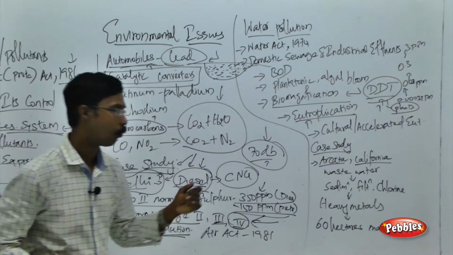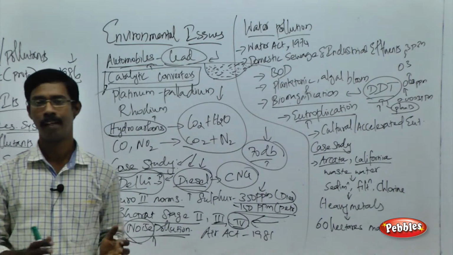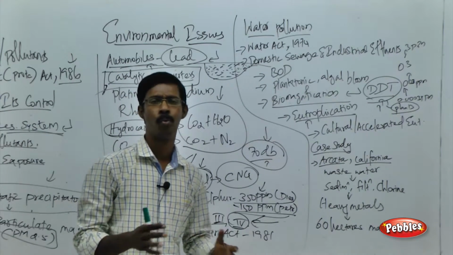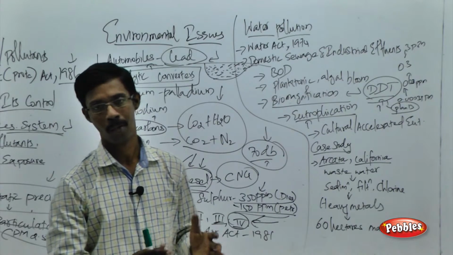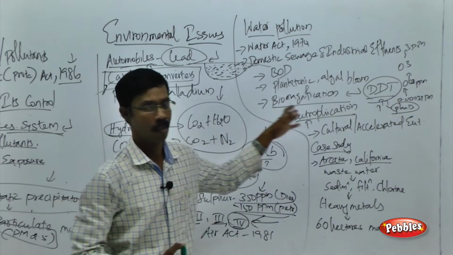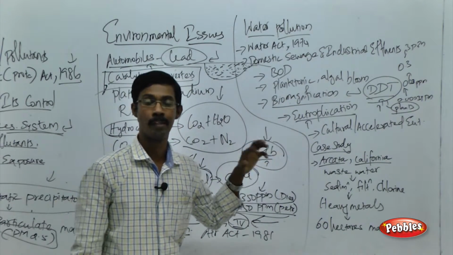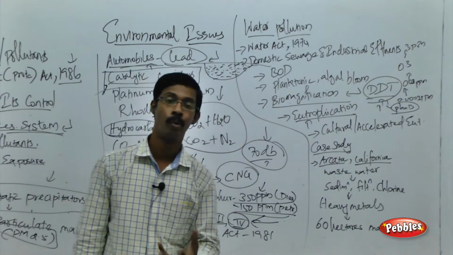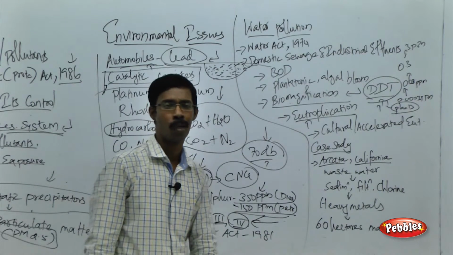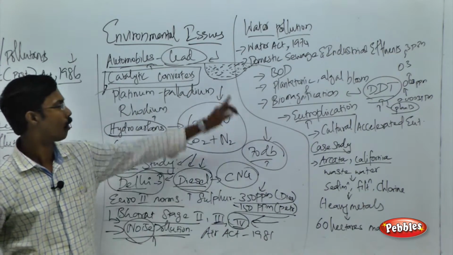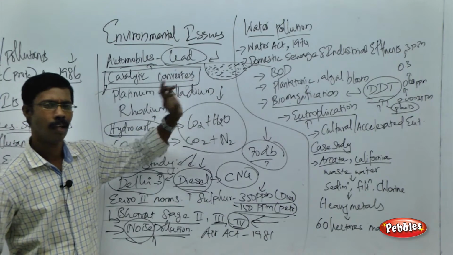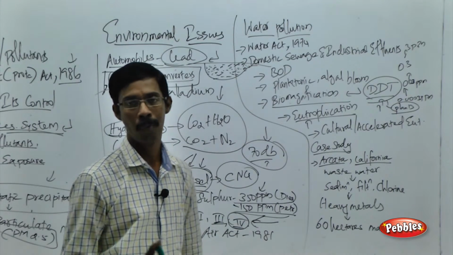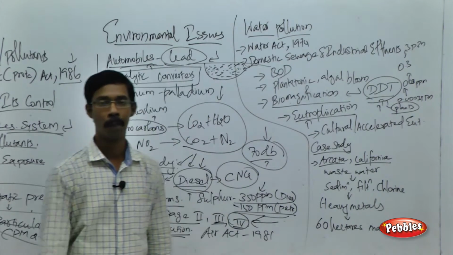What do you mean by cultural or accelerated eutrophication? Because of human activities, we are releasing a huge amount of domestic waste into the water bodies, which runs into the natural water bodies. As I told you, domestic sewage contains a huge amount of organic molecules or organic waste, and this will selectively promote the growth of a specific group of organisms, leading to the disappearance of the remaining groups.